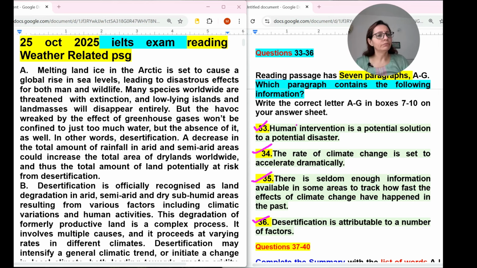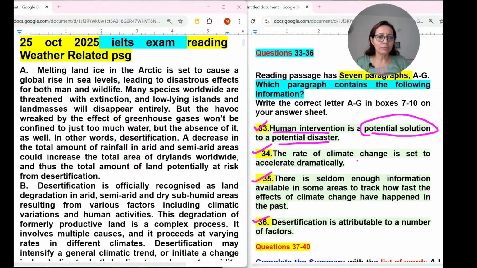So first we will read all the information and then we will go paragraph by paragraph, and we are already aware of the paragraphs up to B. Yes, up to paragraph B we have read it. We know what they are talking about in these paragraphs. So human intervention is important, is a potential solution to a potential disaster. Okay, so some solution, futuristic kind of things they will be talking about in some paragraph. So maybe in the last or second last paragraph.